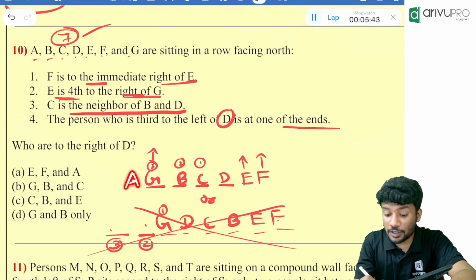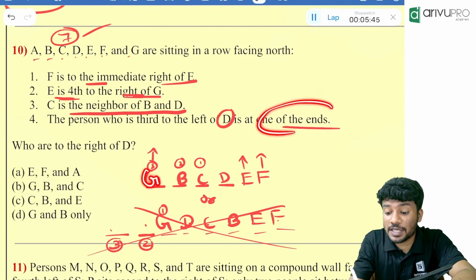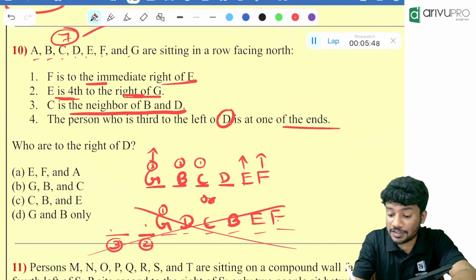No. Why? Because G is at one end of the bench as per our question. So, where can A sit? A will be sitting next to F.